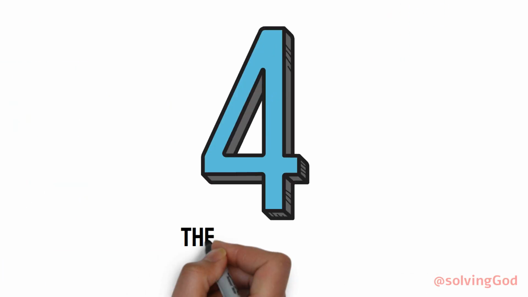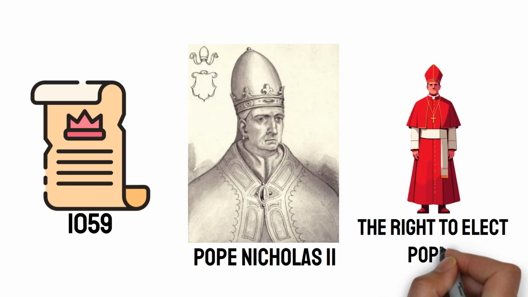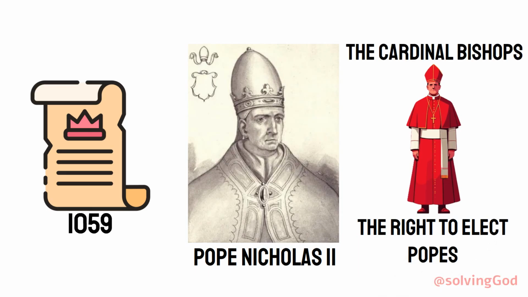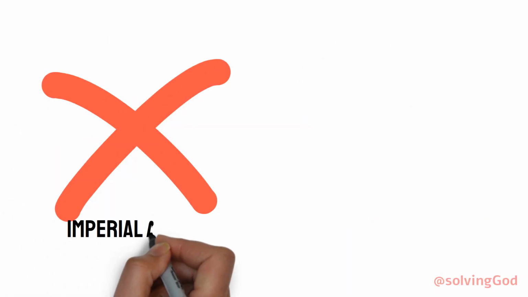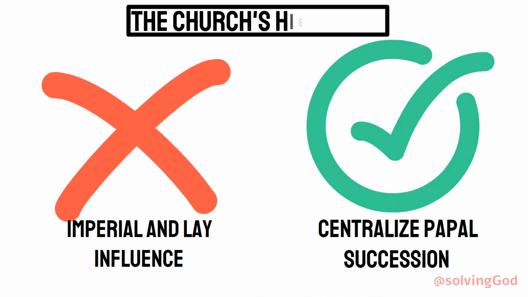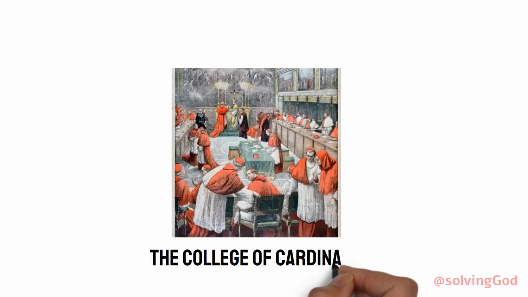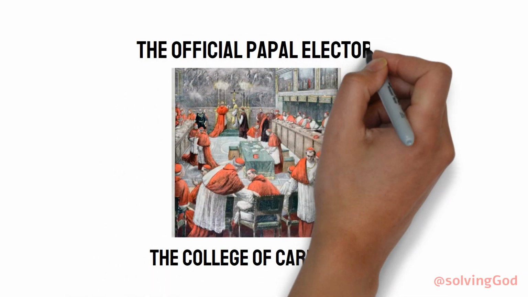Number 4. The Reform of 1059. Pope Nicholas II issued a decree in 1059 reserving the right to elect popes to the cardinal bishops. This move aimed to remove imperial and lay influence and centralize papal succession within the Church's hierarchy. This was significant because this was the birth of the College of Cardinals as the official papal electors.